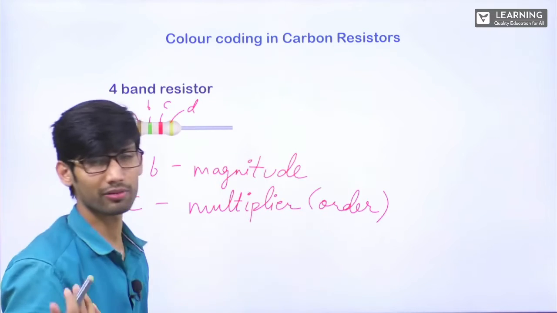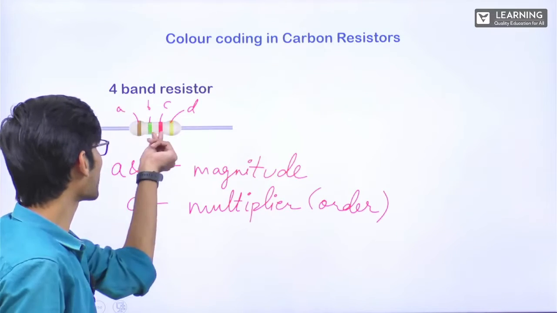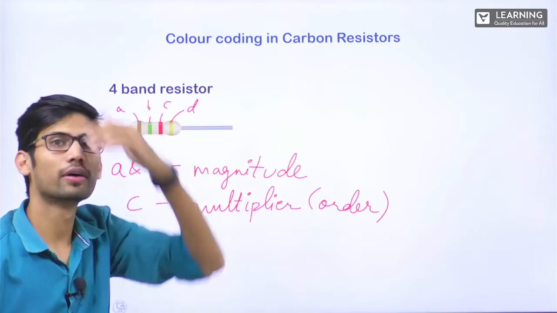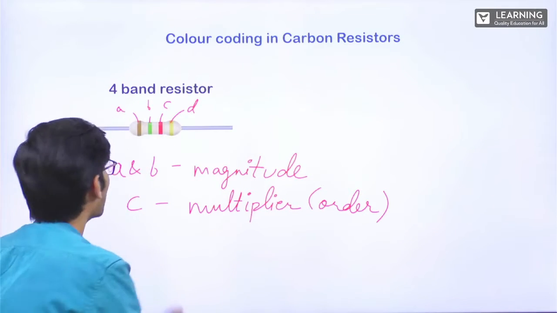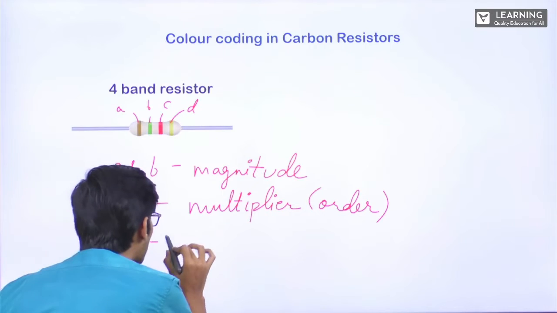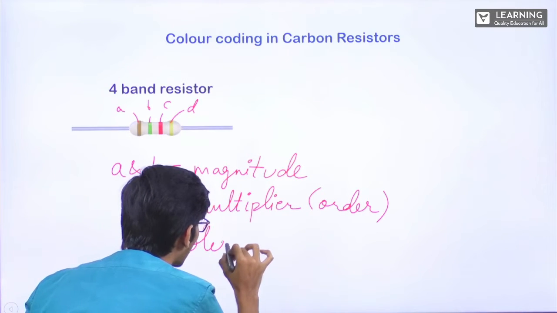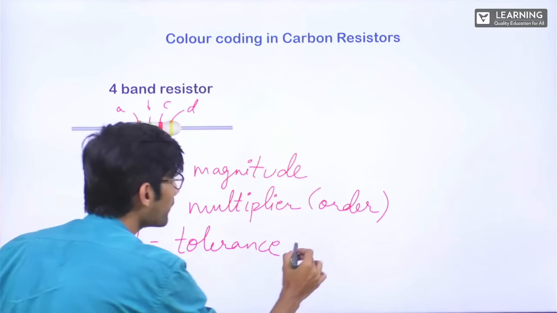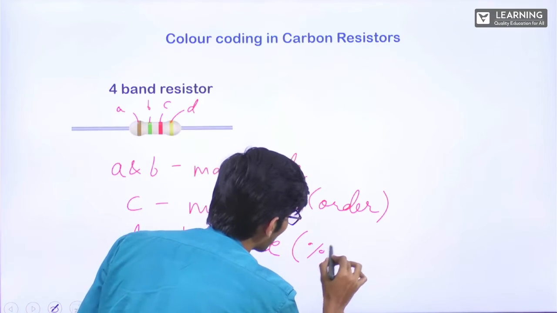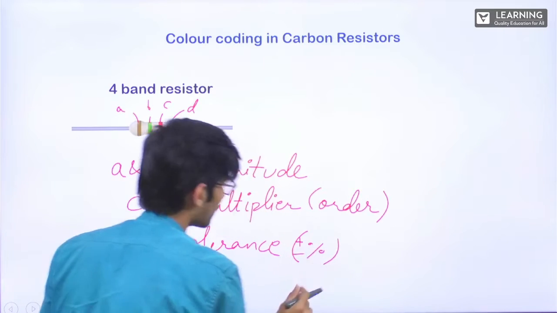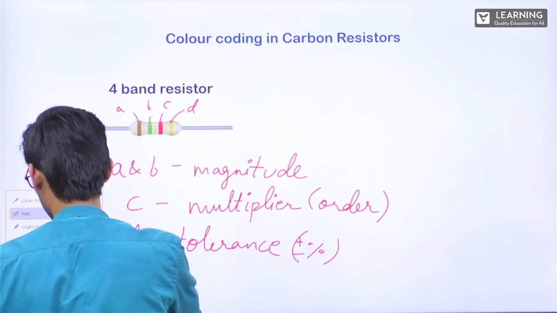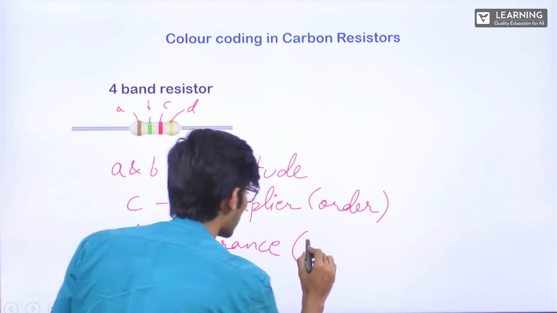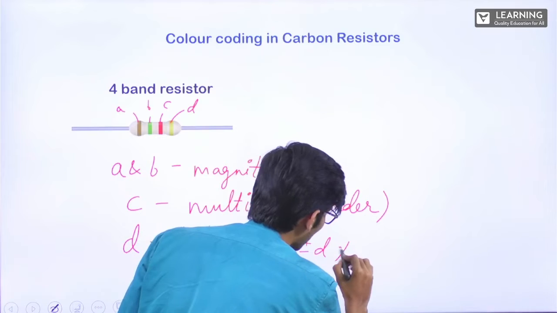10 power 2, 10 power 3, 10 power 4. From looking at the color of this, you can understand what is the order of this particular resistance. Then D will be representing the tolerance. This tolerance will always be in percentage. Clear? Plus, minus, some value, then percent. It is plus minus D percent.